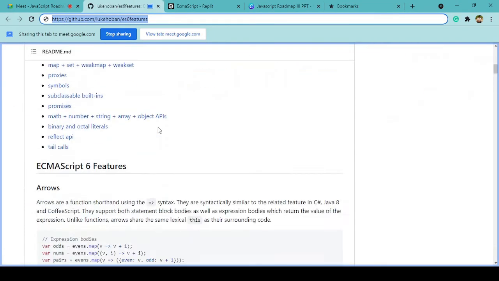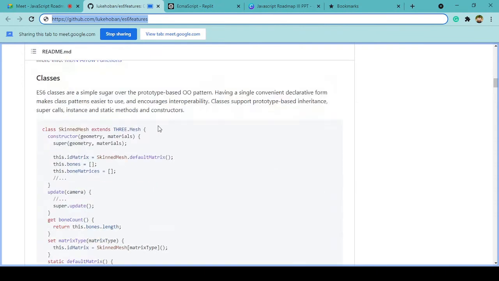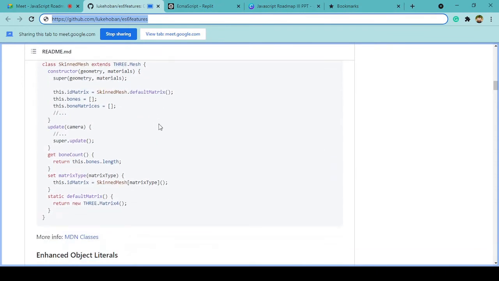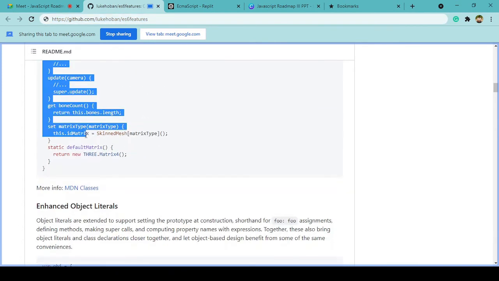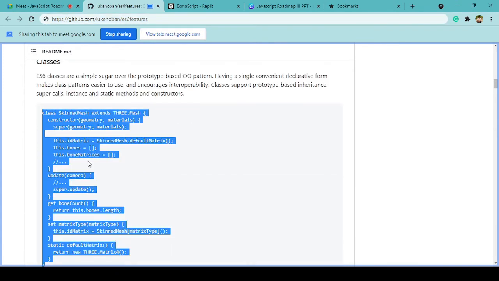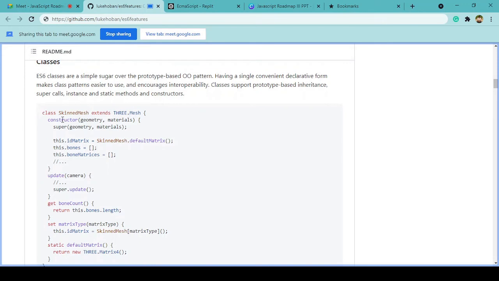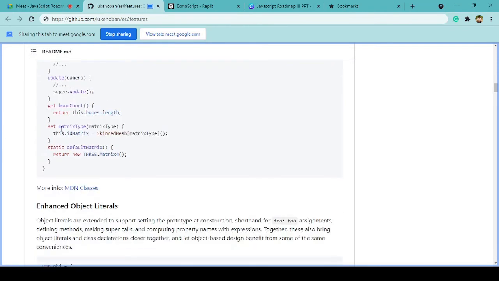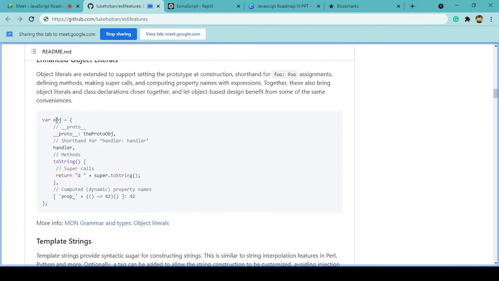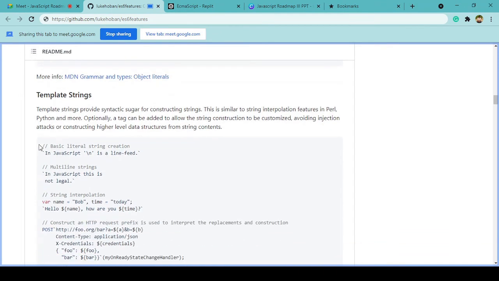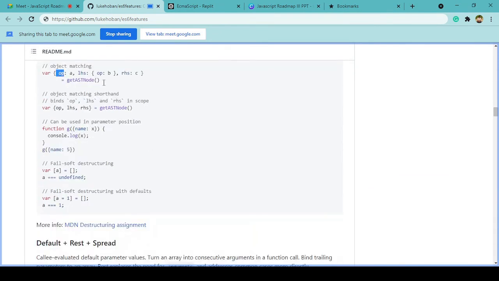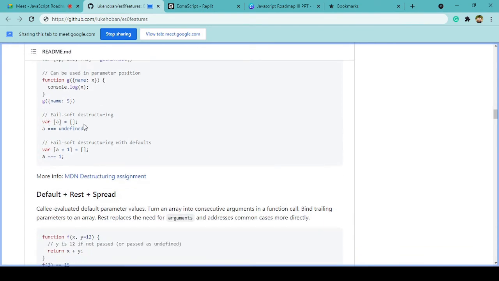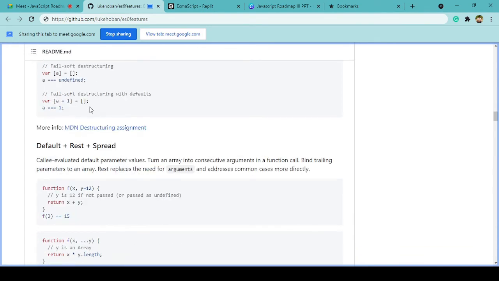Okay, so I'll be sharing this repository where every ECMAScript feature is given with examples, right? So you can see there are arrow functions, and classes were actually introduced in JavaScript in ES6 only. These are concepts that are present in normal programming languages like C, C++, Python and Java itself, but it took some time in JavaScript to be implemented. As you can see, we have template strings and destructuring. We can also do destructuring for arrays as well. As you can see, this is how we can do it.